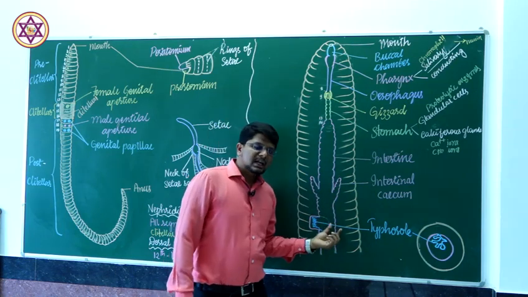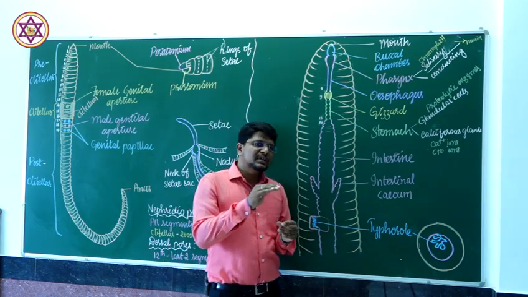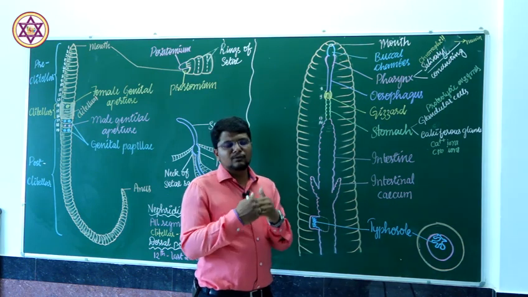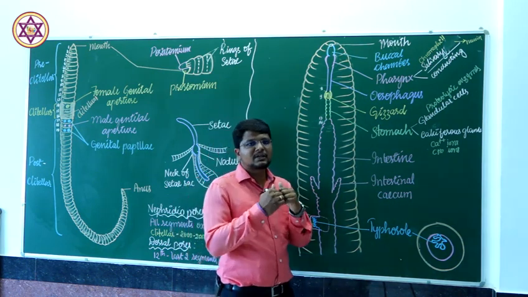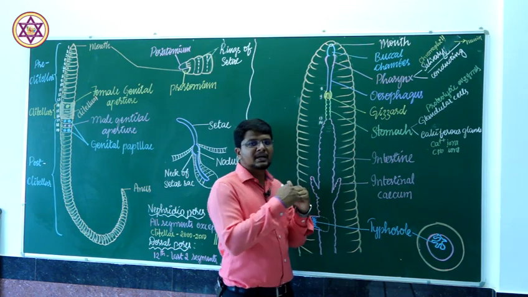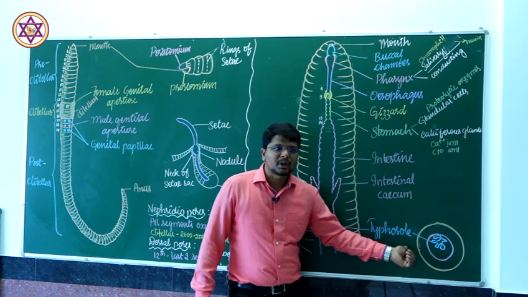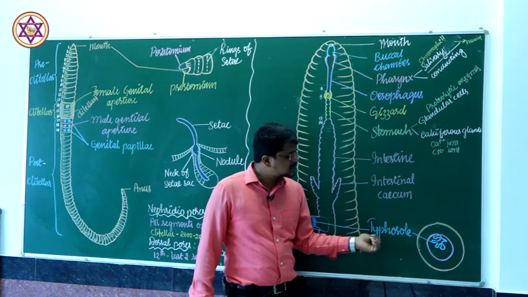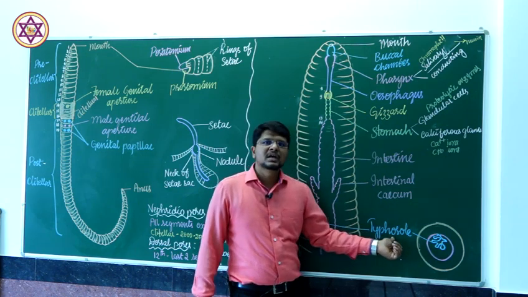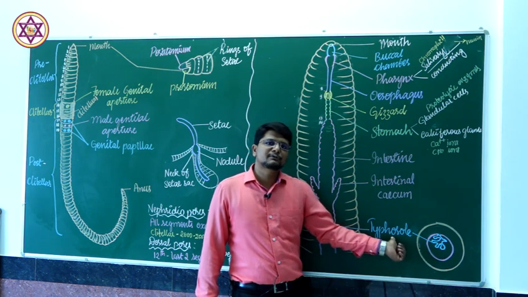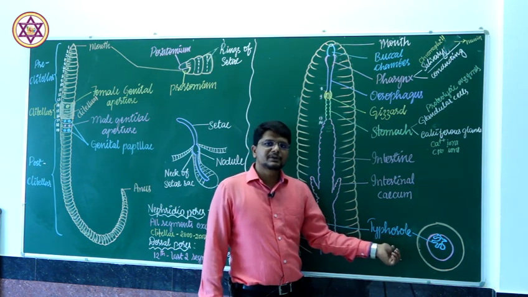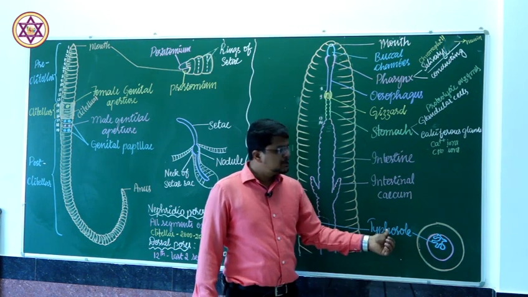At the dorsal portion of the intestine, there is an involution or infolding known as the typhlosole. This specialized structure increases the surface area for efficient absorption of nutrients.